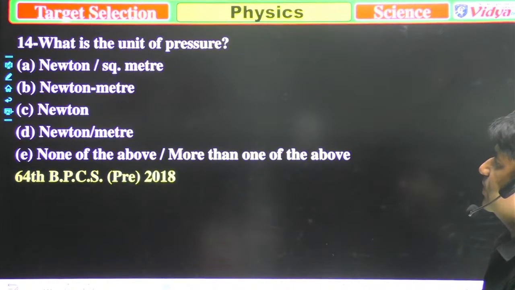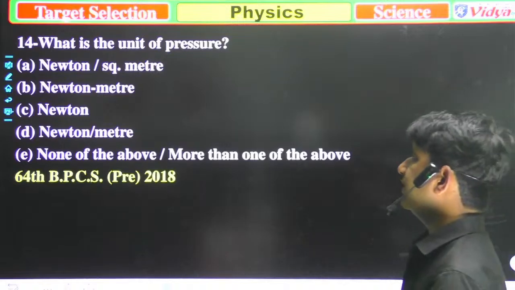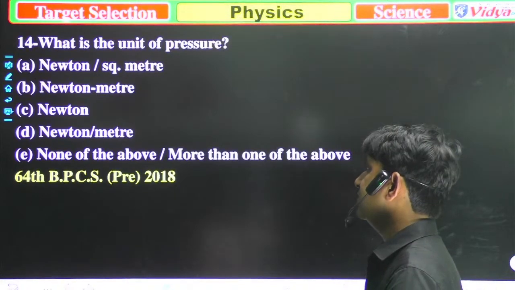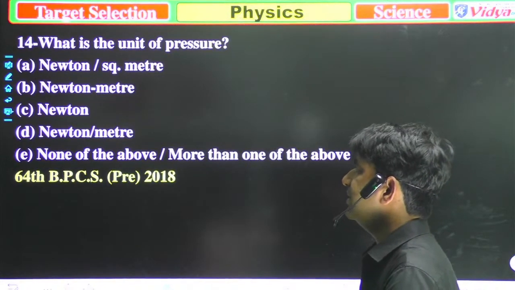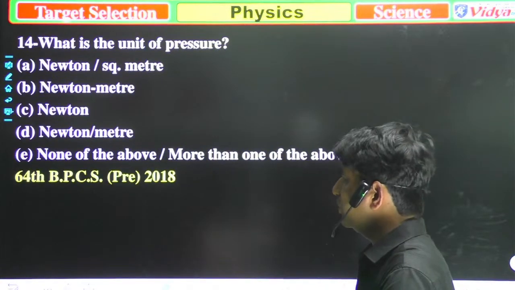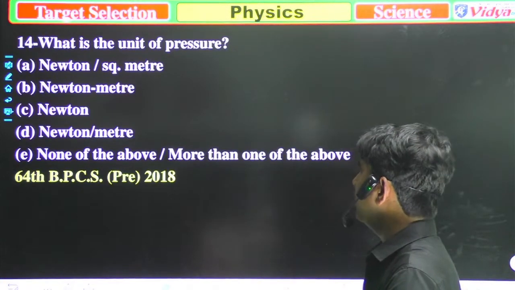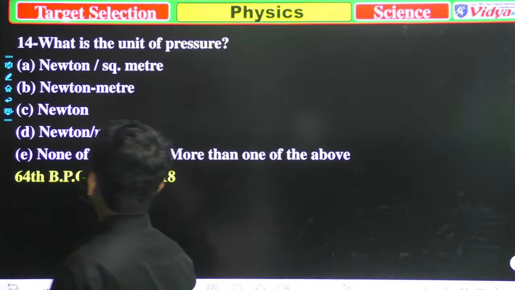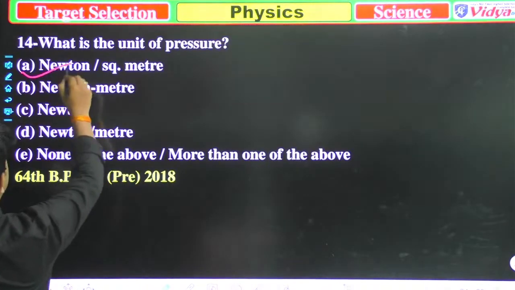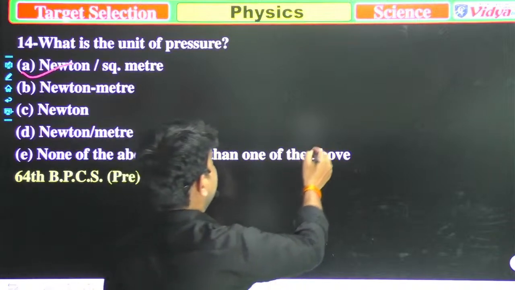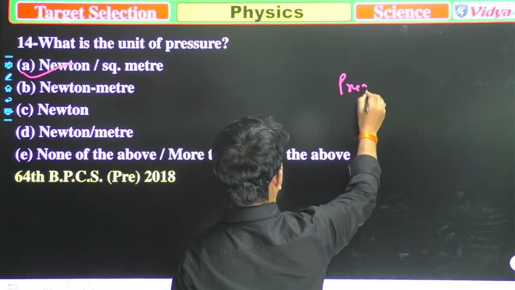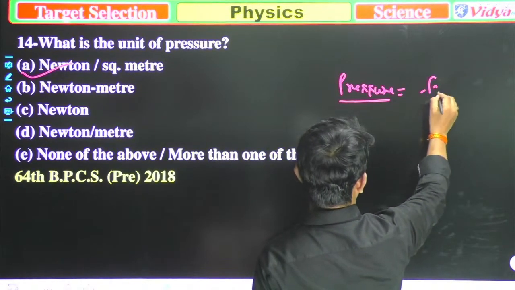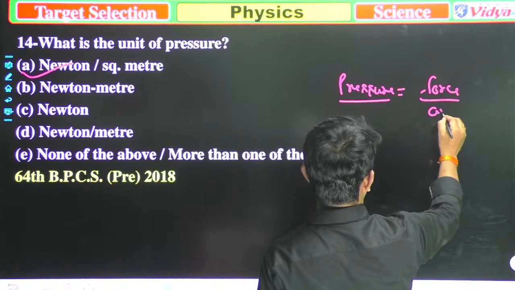Our next question is, what is the unit of pressure? Our options are A, Newton per square meter, B, Newton meter, C, Newton, and D, Newton meter, and E, none of the above or more than one of the above. Because this question is new for you, the correct option is Newton per square meter, because when we talk about pressure, pressure equals force upon area.